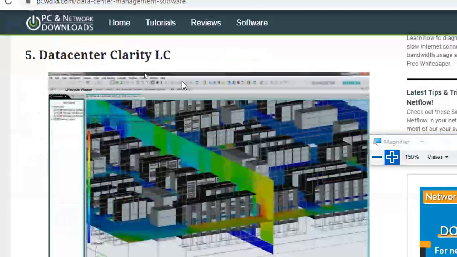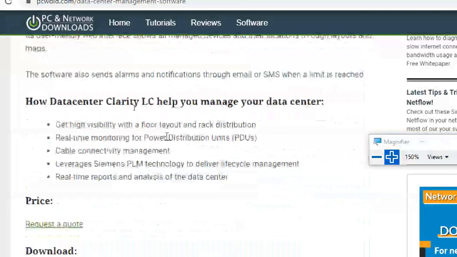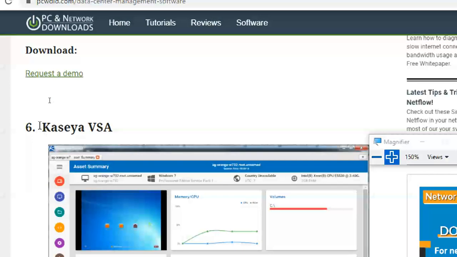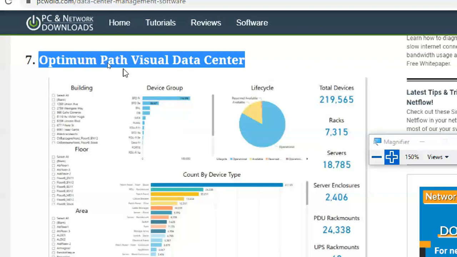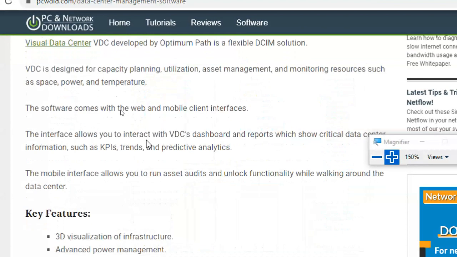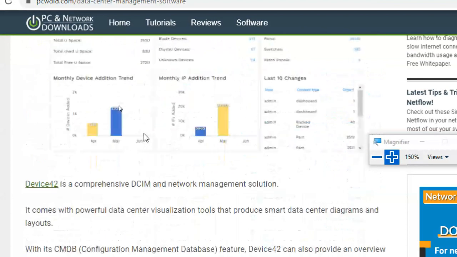Okay, data center Clarity LC. Okay, different types of tools: Kaseya VCA, OptimumPath and Visual Data Center, Device42.